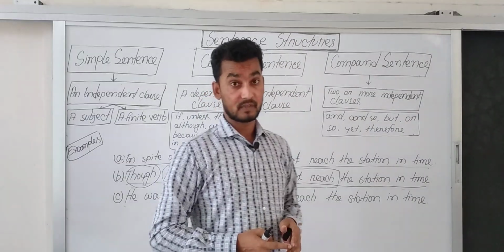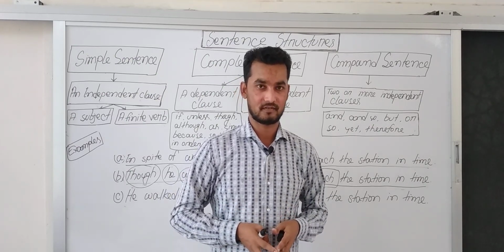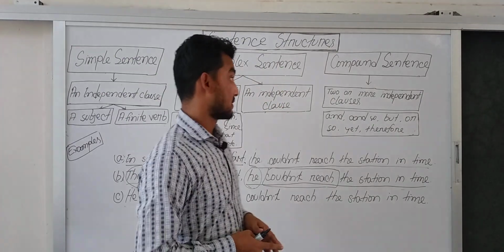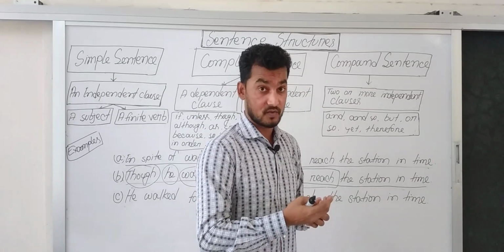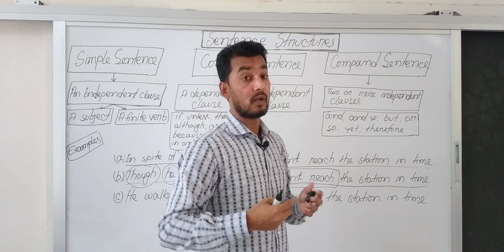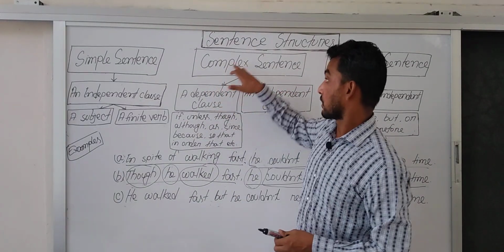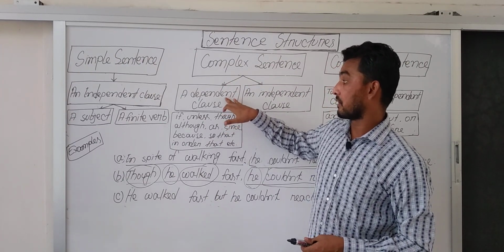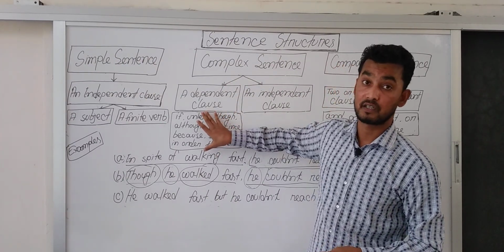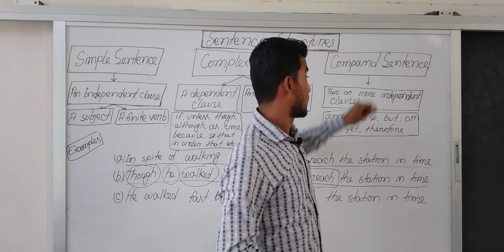Both of them are completed thoughts. And between these two clauses, in the middle of the sentence, there will be a coordinating conjunction. In a complex sentence with a dependent clause, we find a subordinating conjunction, but in a compound sentence, there will be coordinating conjunctions.